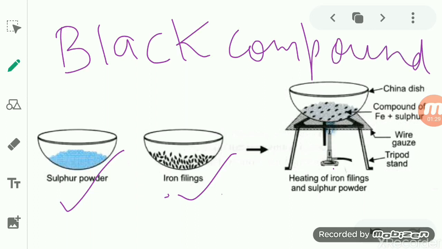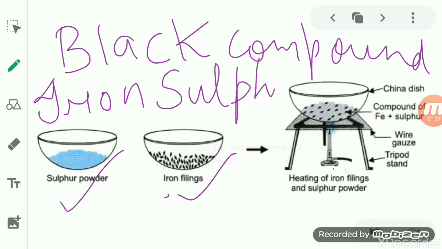This black compound is known as iron sulfide. The formula of iron sulfide is FeS. So the black compound, known as iron sulfide, is formed.